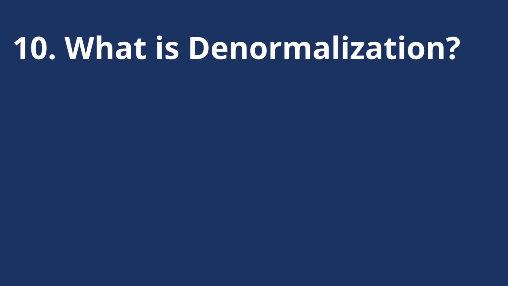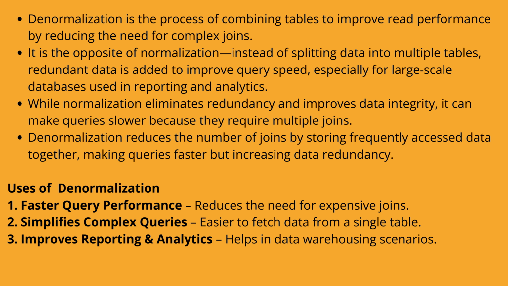What is denormalization? Denormalization is the process of combining tables to improve read performance by reducing the need for complex joins. It is the opposite of normalization. Instead of splitting data into multiple tables, redundant data is added to improve query speed, especially for large-scale databases used in reporting and analytics.